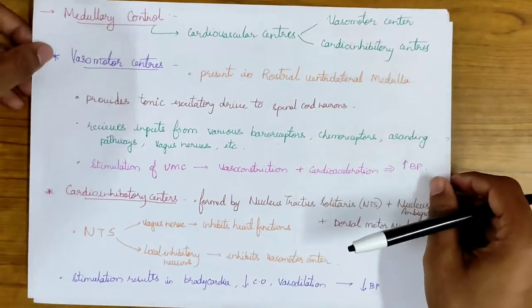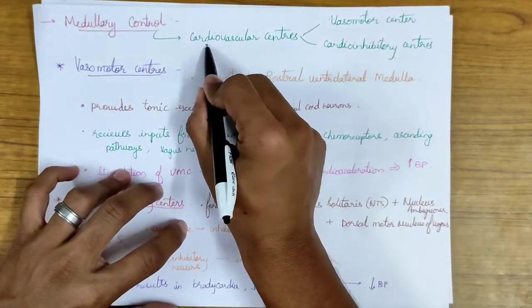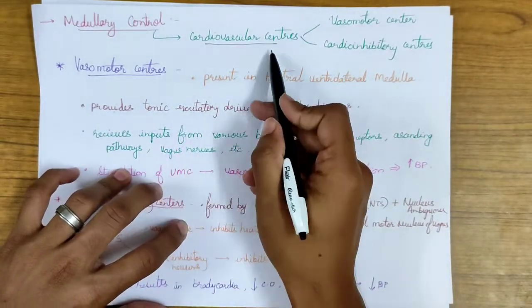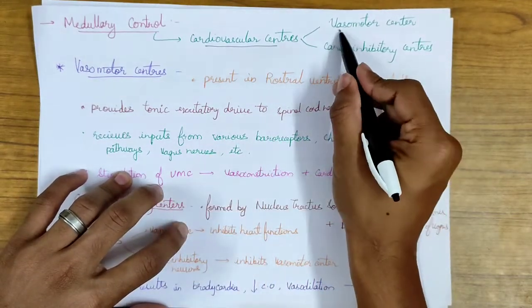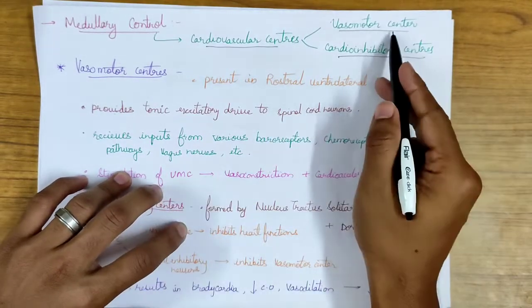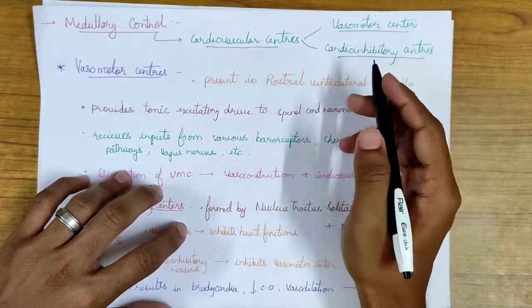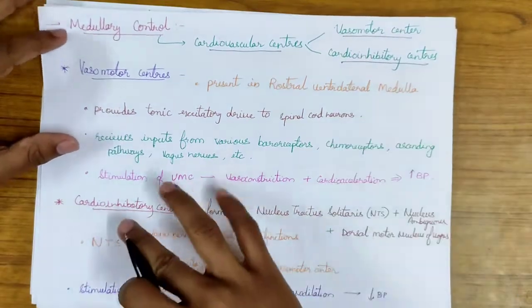Now let's talk about the medullary control. The medullary control is mediated by the cardiovascular centers. These cardiovascular centers are present in the medulla itself. They can again be divided into vasomotor center and the cardioinhibitory centers. The vasomotor center stimulates and increases the BP, whereas the cardioinhibitory centers decrease the BP.